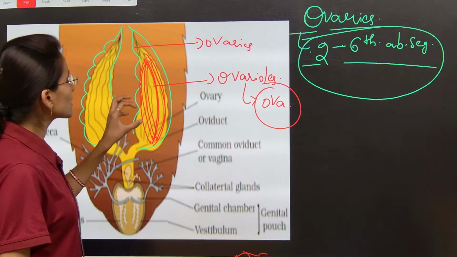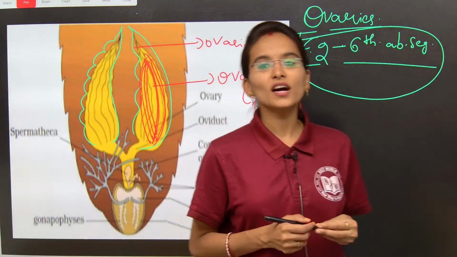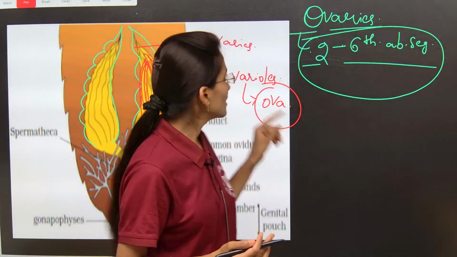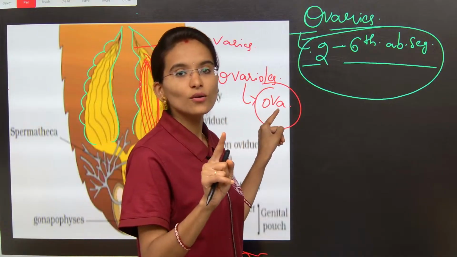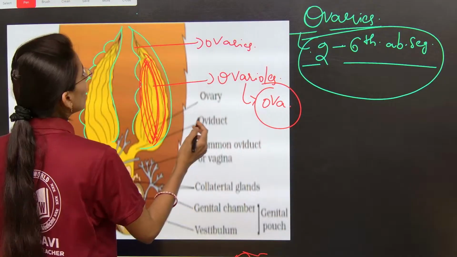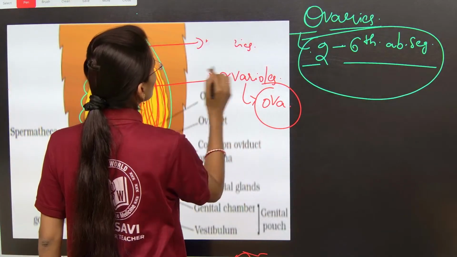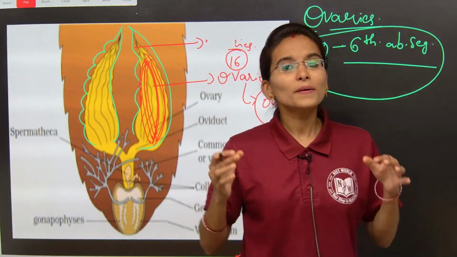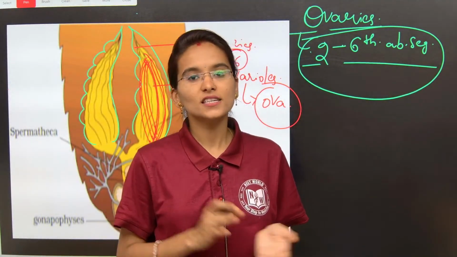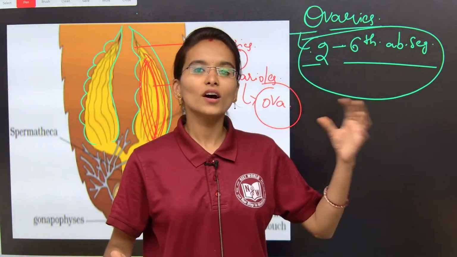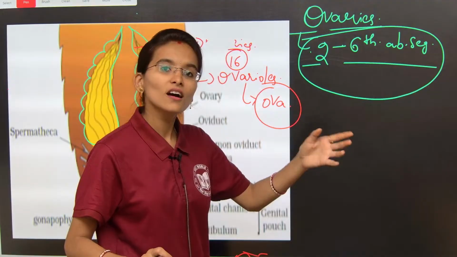So, I am going to say that each ovary is going to contain 8 to 9 ovarioles. In the sense, each ovariole will produce one ova. It means 8 plus 8, 16. So completely 16 ovarioles are present, 8 ovarioles in one ovary and 8 ovarioles in the other ovary.